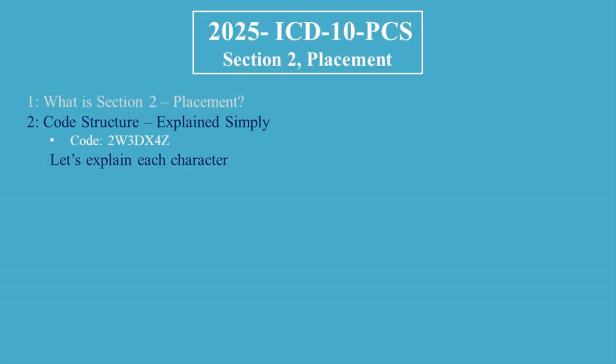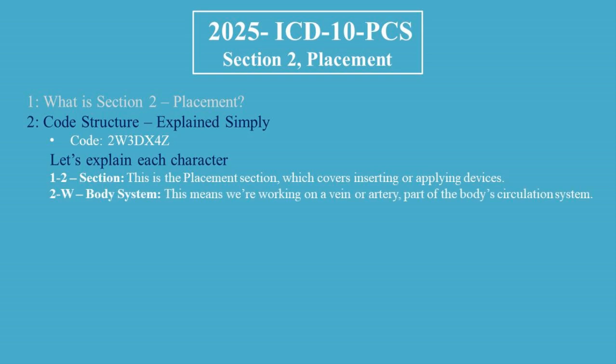Let's explain each character. First character, 2, section. This is the placement section, which covers inserting or applying devices. Second character, W, body system. This means we're working on a vein or artery, part of the body's circulation system. Third character, 3, root operation. The procedure is insertion, meaning something was put inside the body.